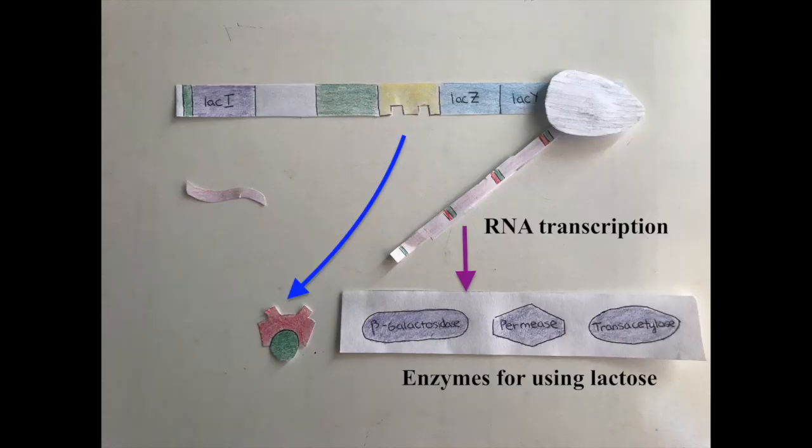Since the operon is no longer being repressed, the RNA polymerase transcribes the LAC genes. The resulting mRNA is translated into enzymes that metabolize lactose. Most inducible operons function in catabolic pathways that degrade large molecules, just as the LAC operon is switched on when there's lactose to be metabolized.